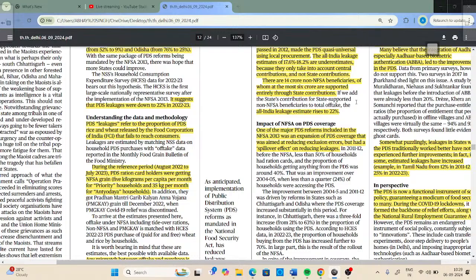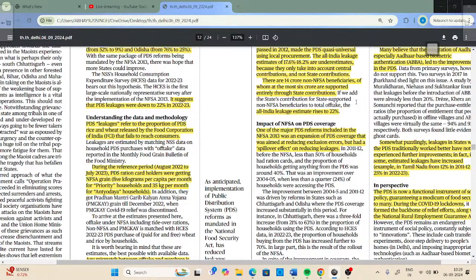In addition, they got Pradhan Mantri Garib Kalyan Anna Yojana grain until December 2022, when the PMGKAY COVID-19 relief was discontinued. So these are the various things which are important for us to understand. We all know that during the times of COVID-19, the Government of India launched various schemes to provide free ration to needy people.